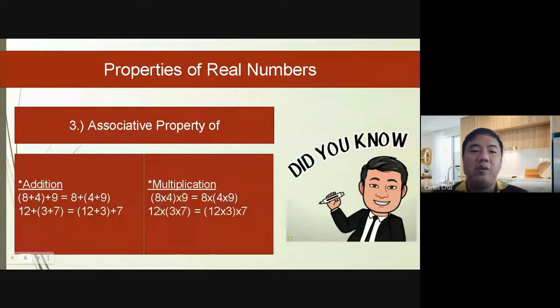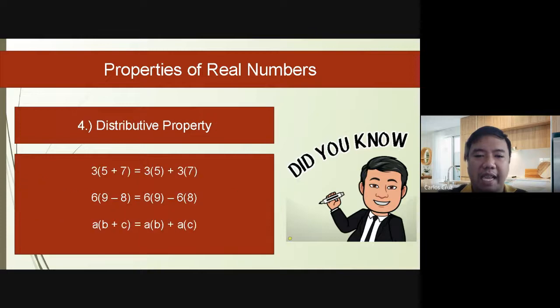The same goes with the multiplication. 8 times 4 times 9, then 8 times 4 times 9. The answer will still be the same. Okay? So associative property, it's about the grouping symbols. Kahit na sino naman po pagsamahin, as long as they are addition, under addition, or multiplication, then your answer will still be the same. Very good.